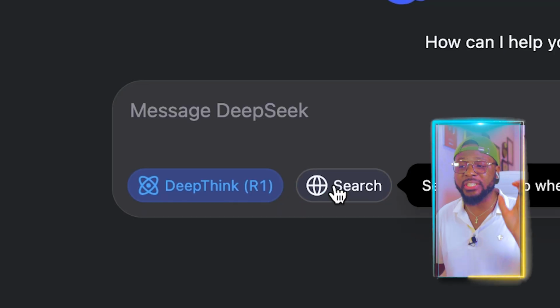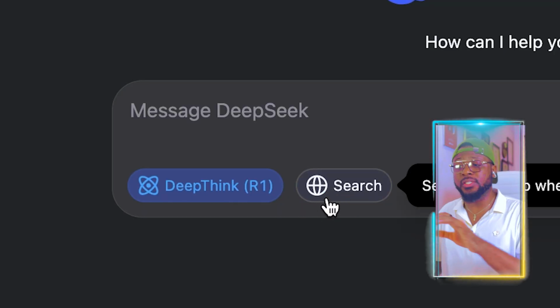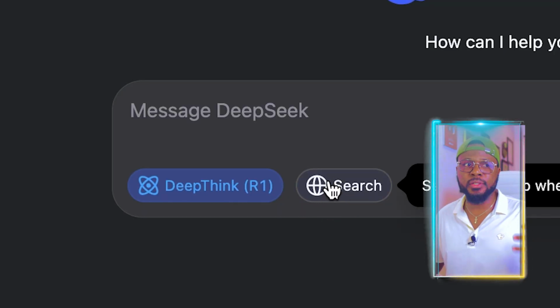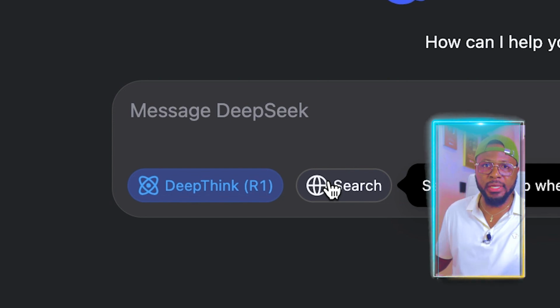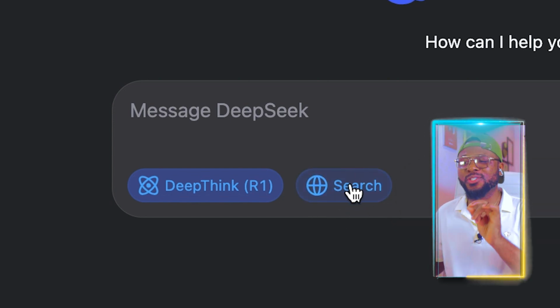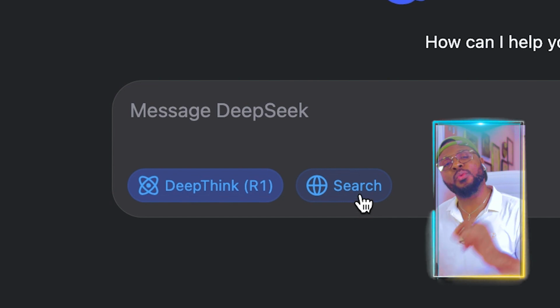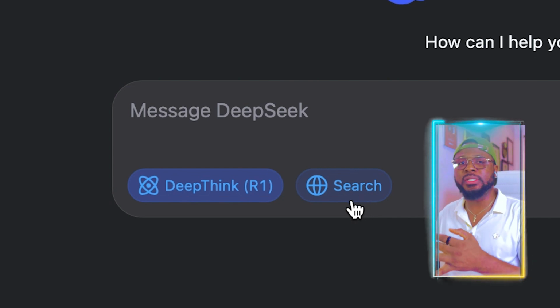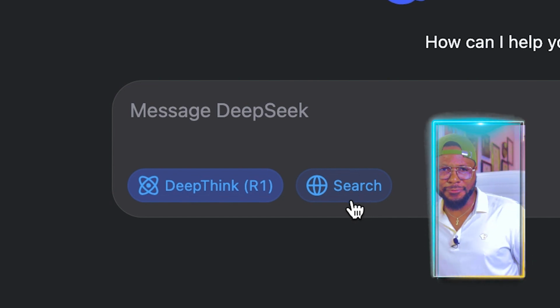So if you want it to generate something that is not generic, something that is not from the internet, you can uncheck this. But if you want it to generate something from the internet, or get resources from the internet, then you're going to select search. But for the purpose of this tutorial, we're going to turn on search because we want to search for tutorials, we want to search for courses that are totally free of cost.